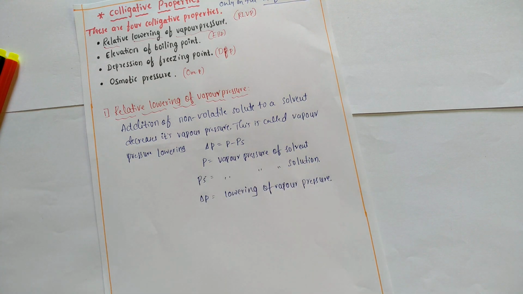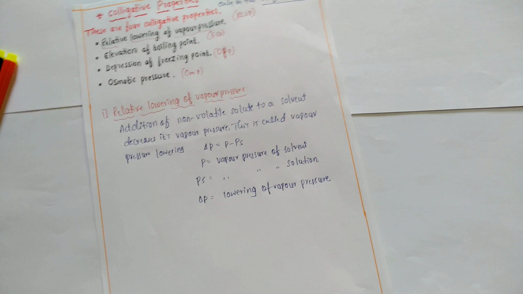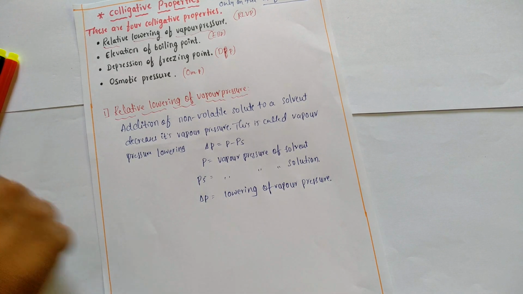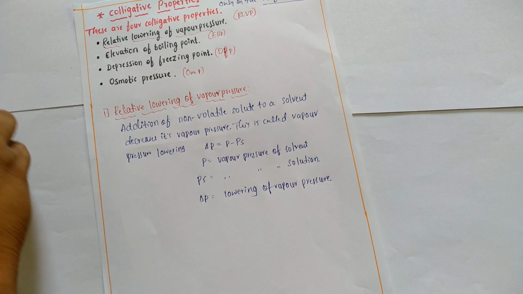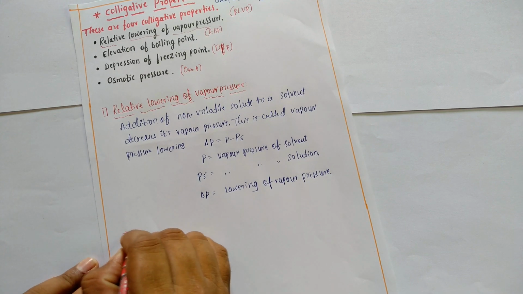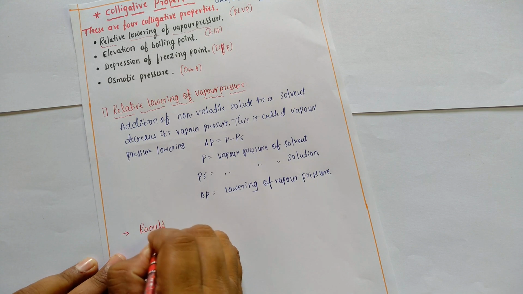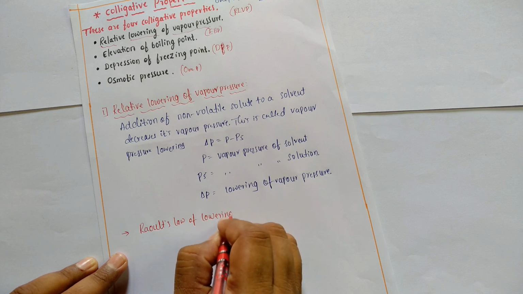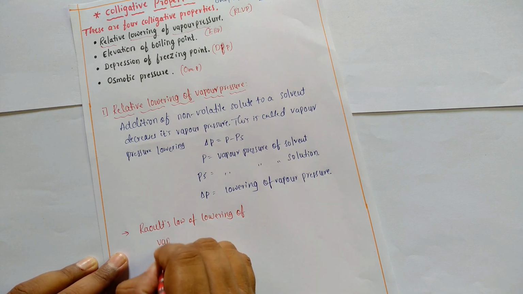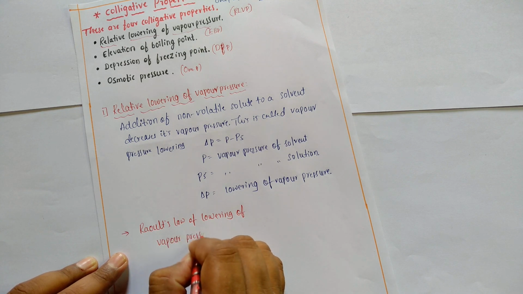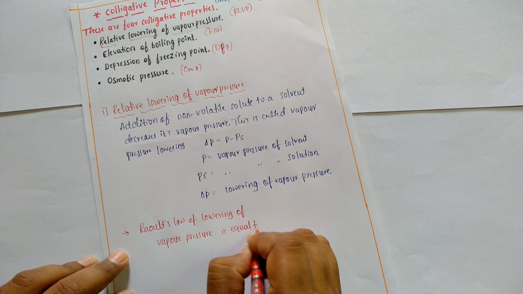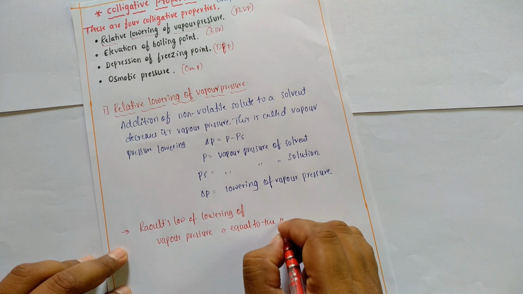And students, Raoult's law of lowering of vapor pressure says that the lowering of vapor pressure is equal to the mole fraction of the solute.